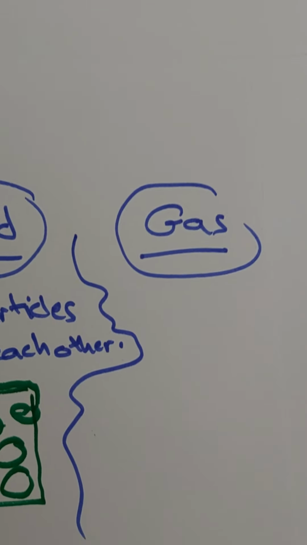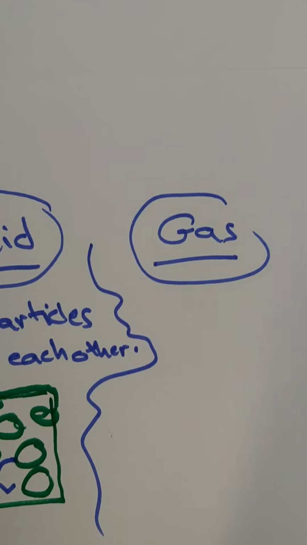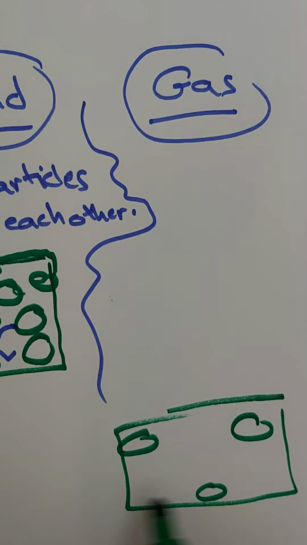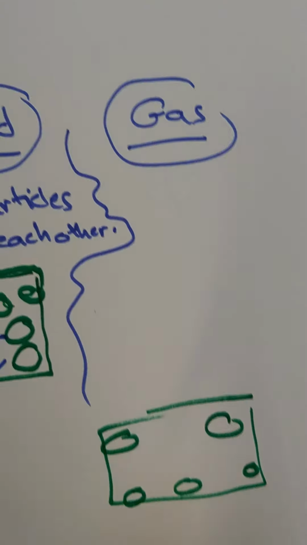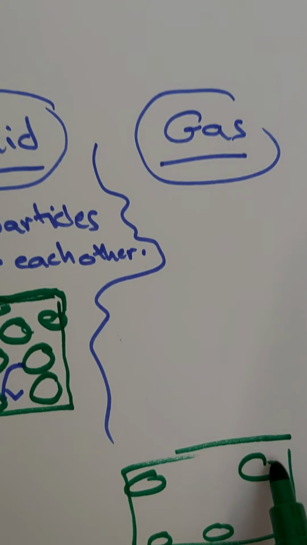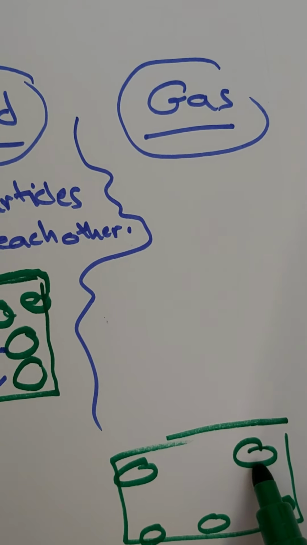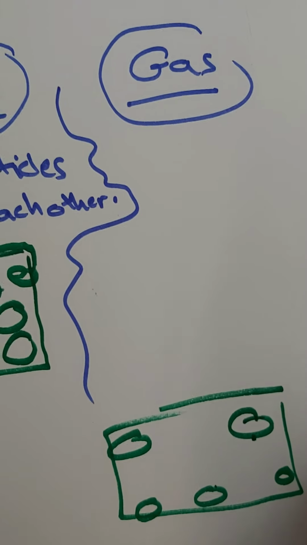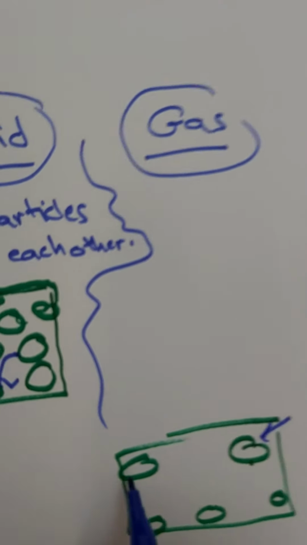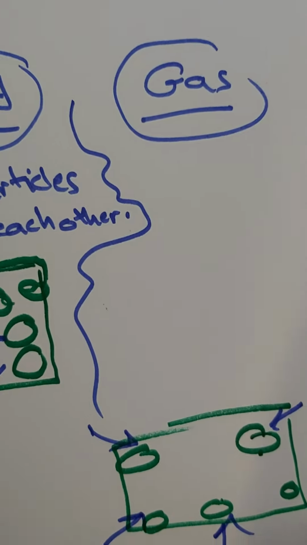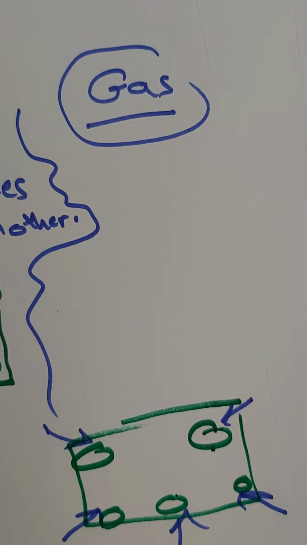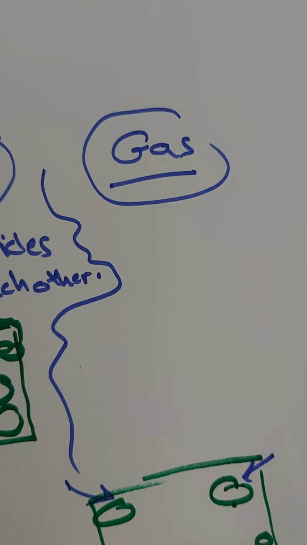The last state of matter is gases. The particles in gases appear like this. So the particles are very far apart, and the bonds are weak. So the bonds between particles are weak, and these particles are so far from each other, so we can change it. We have spaces here, so we can squeeze and change the volume also. So gases don't have definite shape and don't have definite volume.